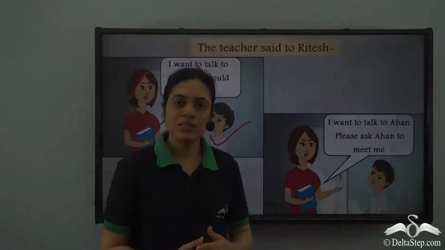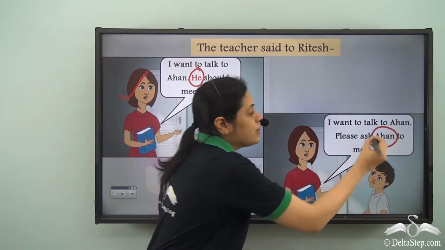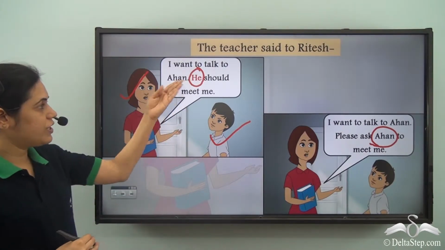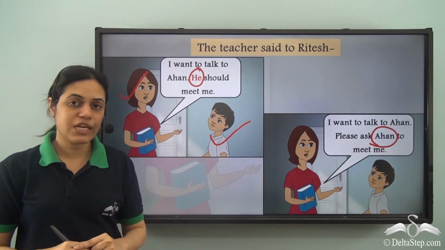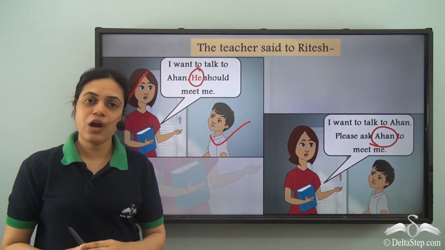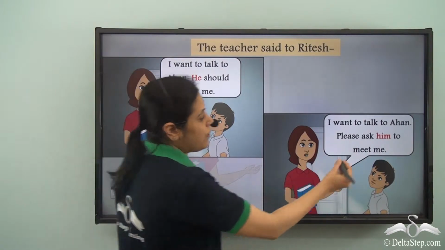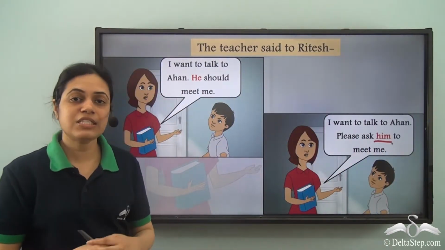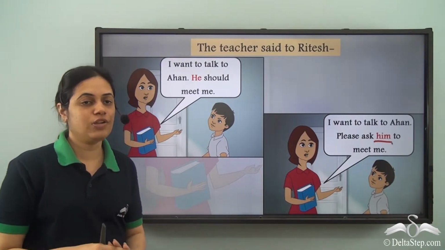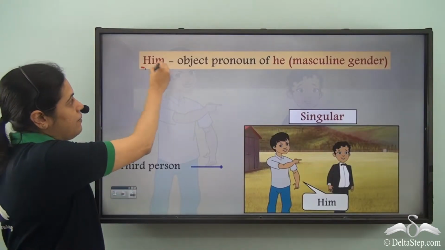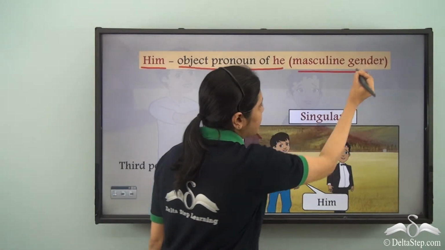What about this case? Will the pronoun be he? Over here, Ahan is the object. Over here, Ahan was the subject. So he is the subject pronoun. What is the object pronoun? The object pronoun is him. So him is used for masculine gender as the object pronoun for third person singular. Him is the object pronoun of he, that is masculine gender.